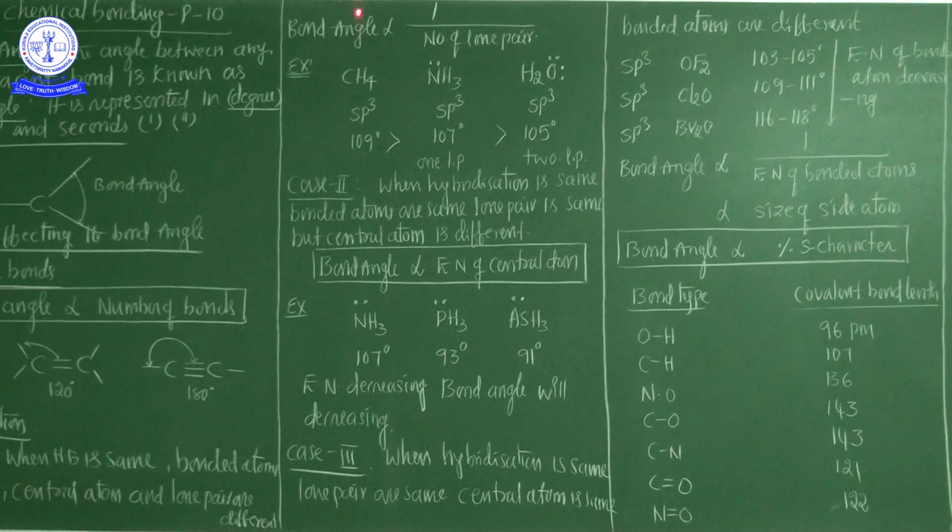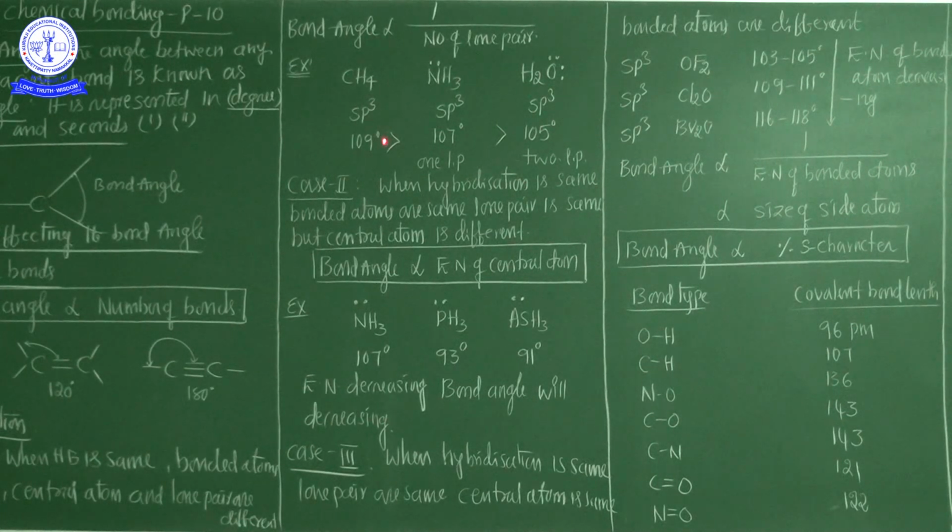In methane there is no lone pair of electrons, and the bond angle is 109 degrees. In ammonia the bond angle is 107 degrees, because one lone pair of electrons is there, and it decides the repulsion forces. And in water the bond angle is 105 degrees.